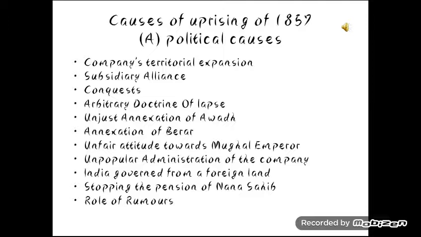Then, another pretext was the unjust annexation of Awadh. On February 13th, 1856, Lord Dalhousie annexed Awadh, and he gave the excuse that it was maladministration by Nawab Wajid Ali Shah. He could not control his territories. So, Nawab Wajid Ali Shah was given a pension of 12 lakhs and sent away from his kingdom.